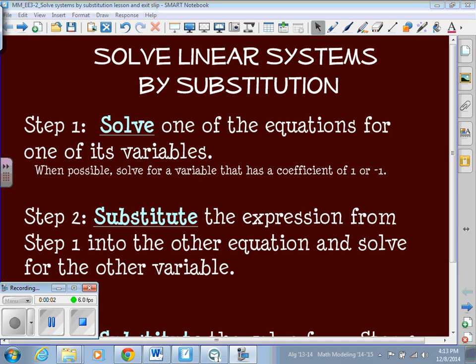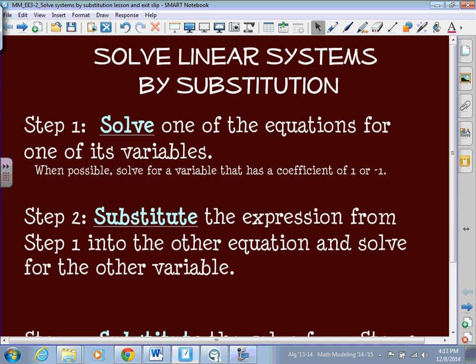Hi guys, so today we are going to focus on solving linear systems by a method called substitution. So go ahead and title your paper, Solve Linear Systems by Substitution, and we are going to write down the steps that are going to help us be successful in doing this.